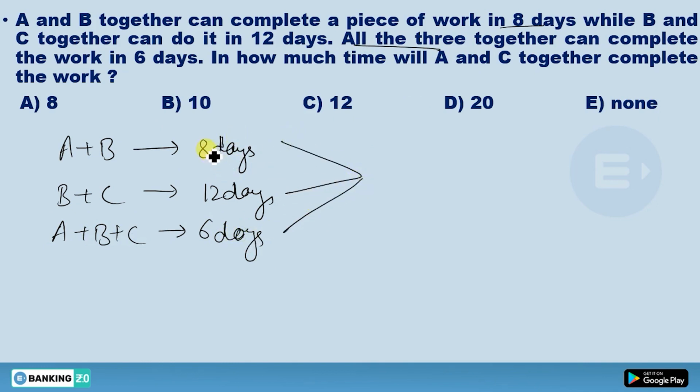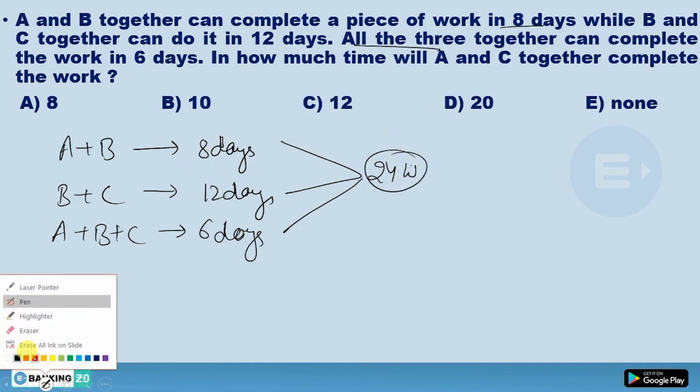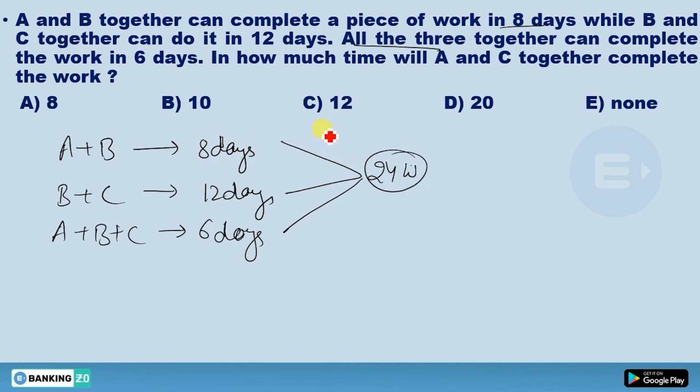So what you're gonna get, 8, 12 and 6, you'll get 24 work. So total work is 24. What should be the efficiency of all these three? So you're gonna get this 3, you will get this 2, you will get this 4 work per day. Okay, these all are also work per day. This one is work per day also. So these ones are your efficiency.